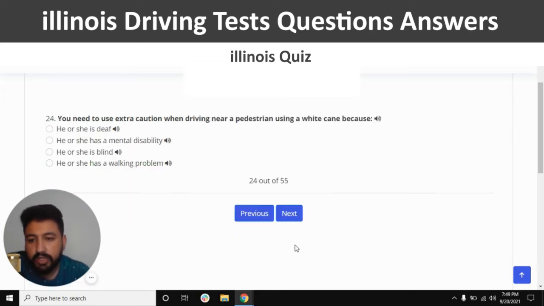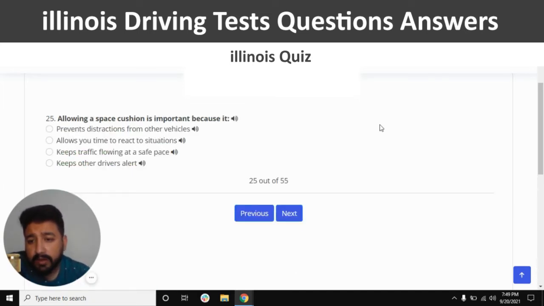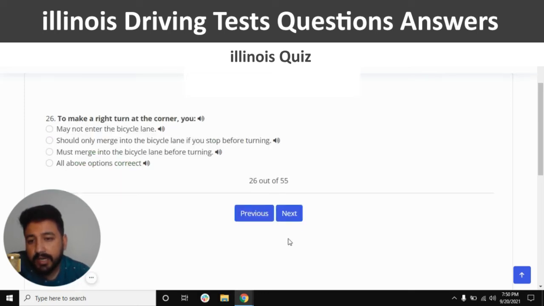And next. You need to use extra caution when driving near a pedestrian using a white cane because he or she is blind, which is the third one. Yes, and next. Allowing a space cushion is important because the right answer is, allows you time to react to situations. So I'm going to click on the second option and next. To make a right turn at the corner, the right answer is must merge into the bicycle lane before turning, which is the third one.